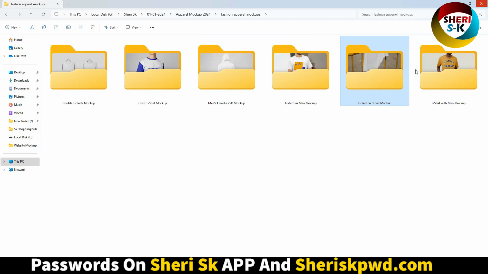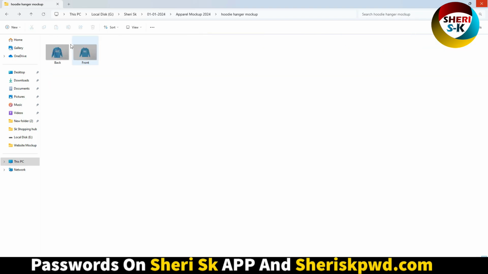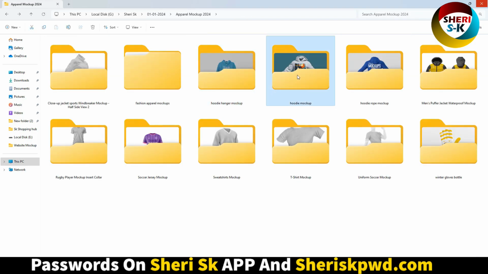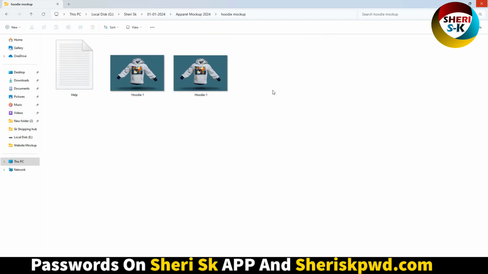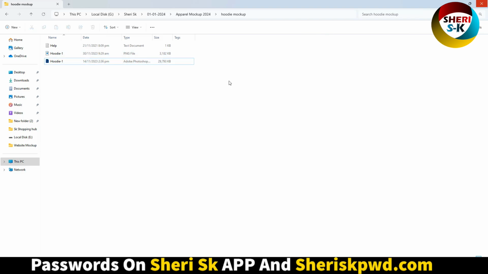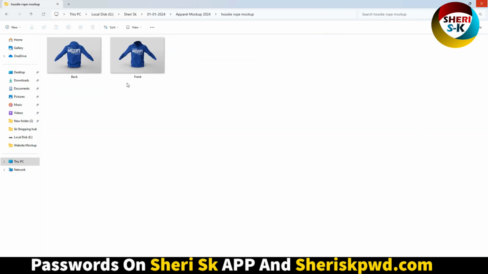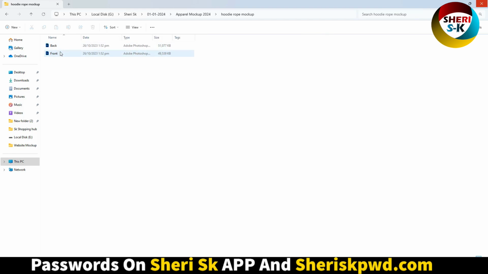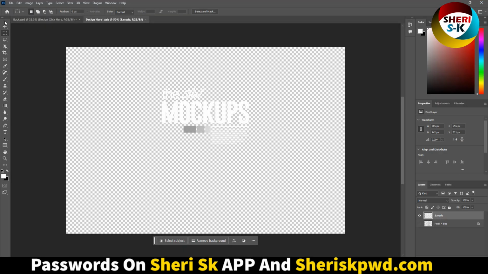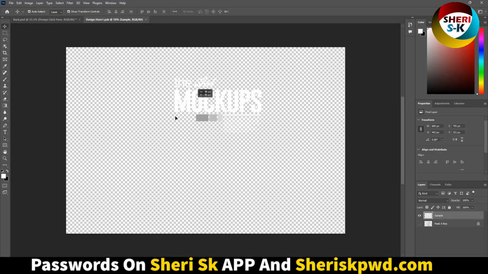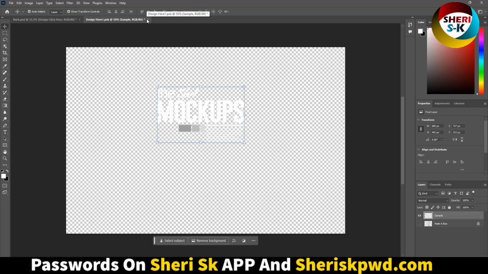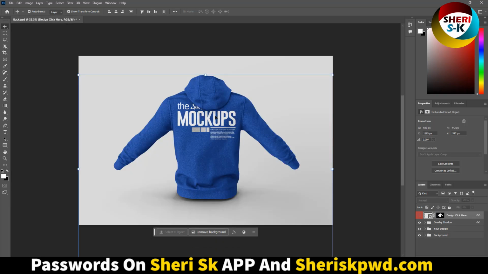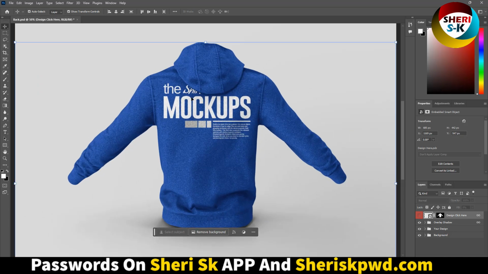You can customize easily front and back in PSD file. One for PNG, just preview, and second file for Photoshop. You can customize front and back. Open this one, double click here, and you can put your own logo or text design and press Ctrl S, and automatically you design here. I know you know.